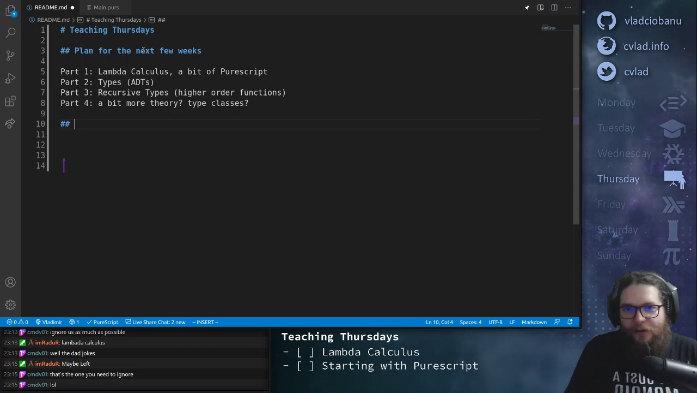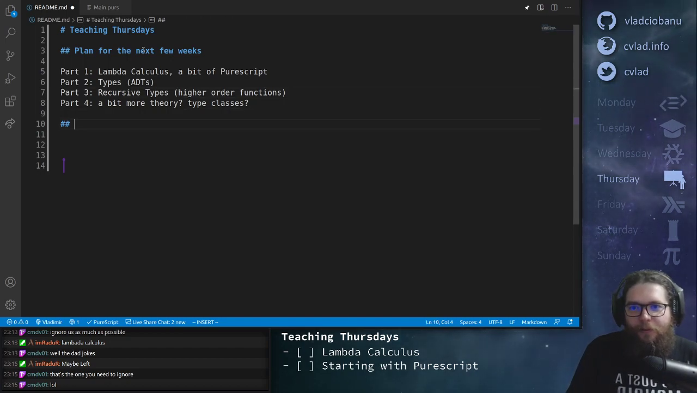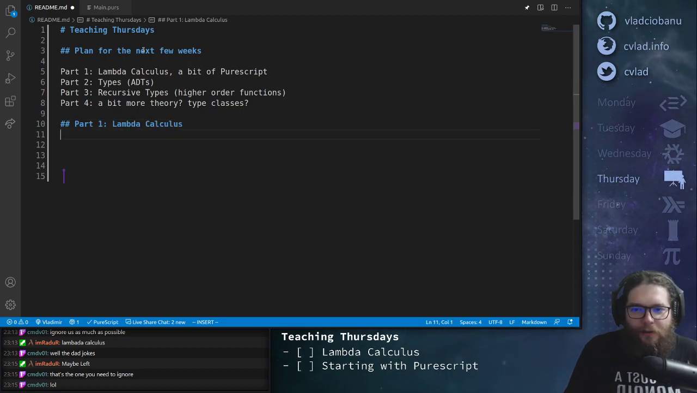Right? So okay, that's the big picture plan. So okay, let's do part one, and then I start with lambda calculus. Okay, so what's lambda calculus?